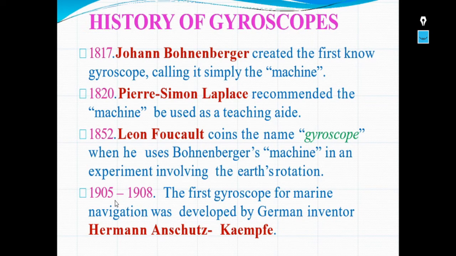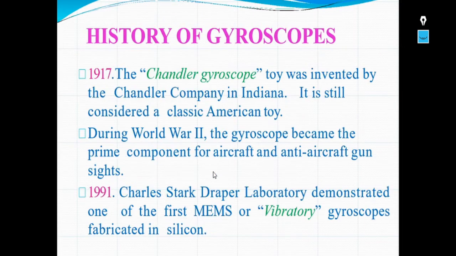From 1905 to 1908, the first gyroscope for marine navigation was developed by German inventor Hermann Anschutz-Kaempfe.